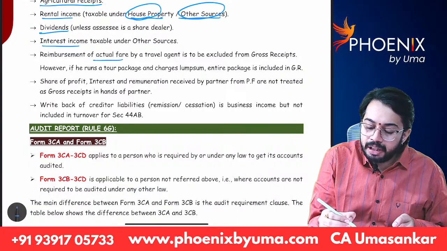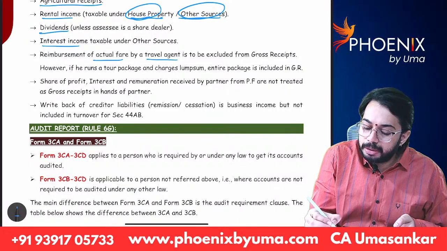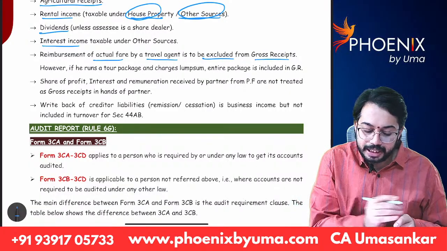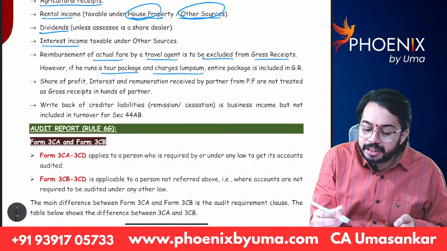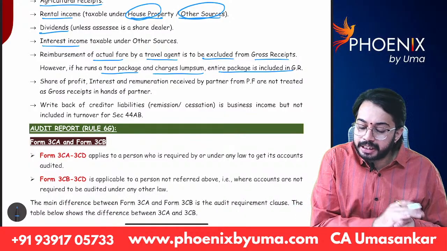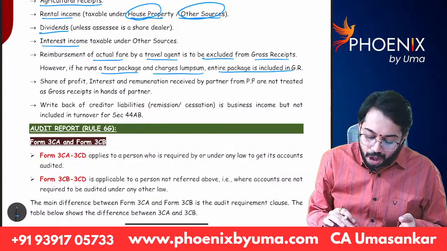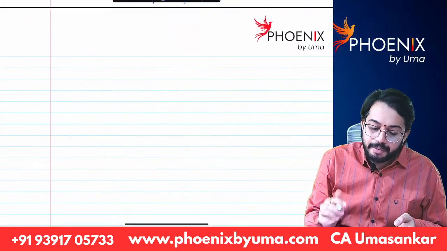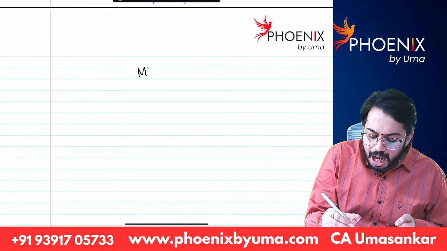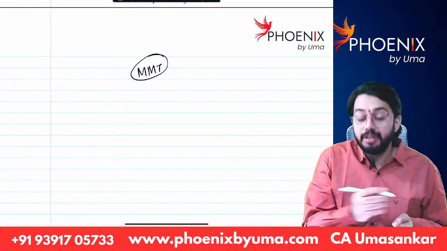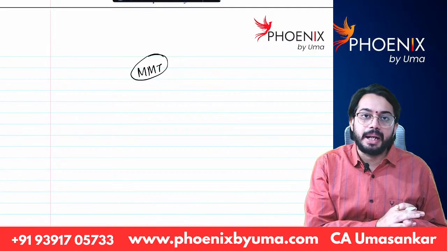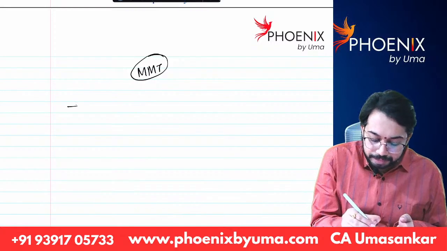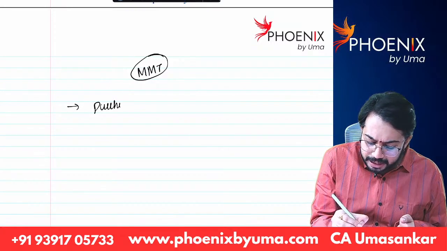Next. Reimbursement of actual fare by a travel agent is to be excluded from gross receipts. However, if he runs a tour package and charges a lump sum, the entire package is included in gross receipts. What do you mean by this? Let's say, for example, I am MakeMyTrip. You know MakeMyTrip, right? What I have done? I purchased